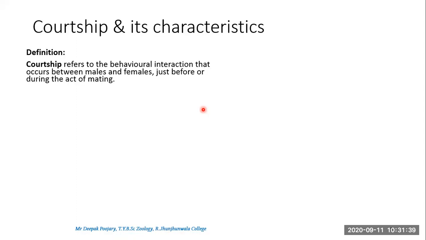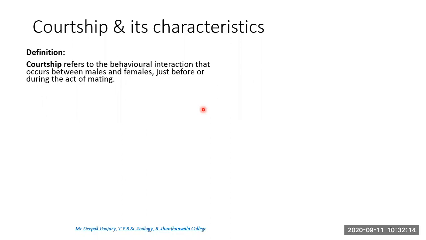Okay, so what exactly is courtship? The definition of courtship says that it is the behavioral interaction that occurs between the male and the female just before the act of mating. Now, what exactly is the definition of mating? In simple terms, biological mating is where the male introduces the penis into the reproductive structure, whether it is the cloaca or the vagina of the female, to transfer the semen. Before this action is done, the female has to allow the male to do this.